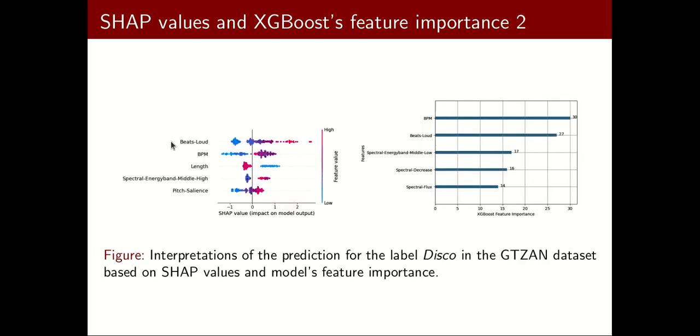A second example is for predicting the label disco. Here we can see also that we have an alignment between the two different feature importance approaches, and we can see also that we have reasonable results, since disco music has loud beats, and our model here says that if we have high beat loudness, this has a positive impact on predicting the label disco.